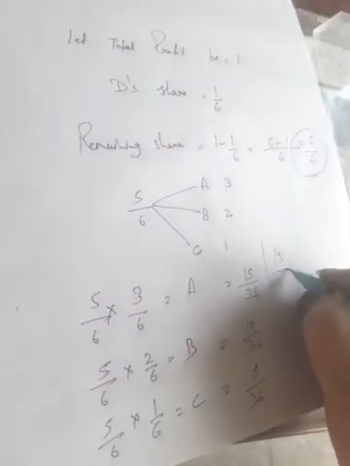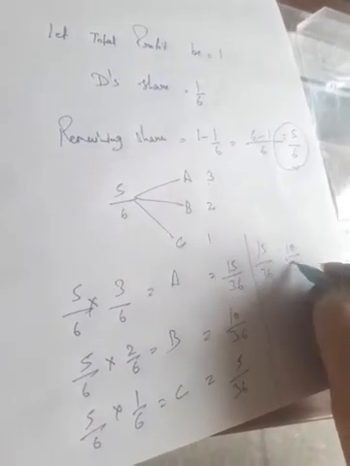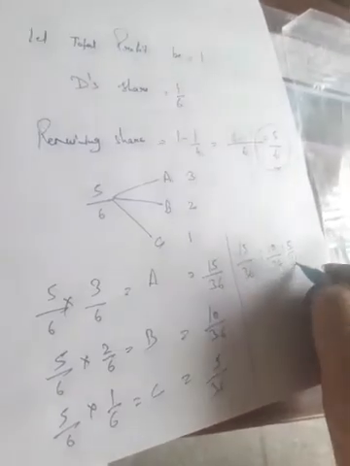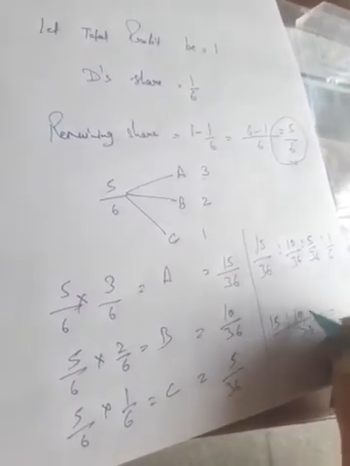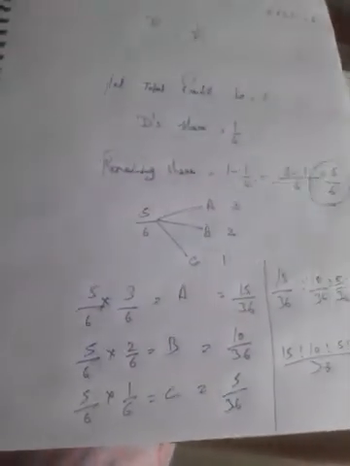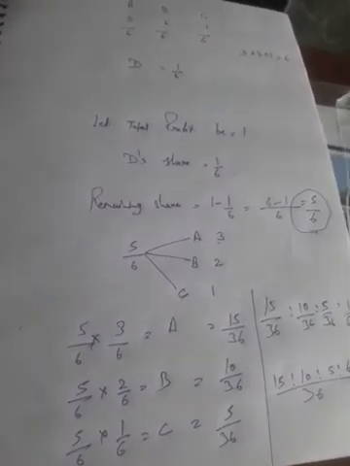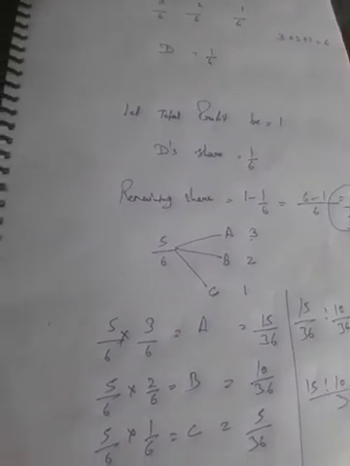Now, for the new share of D, we will take the LCM. So the new ratio is 15, 10, 5 and 6. This is your basic method for calculation of ratio.